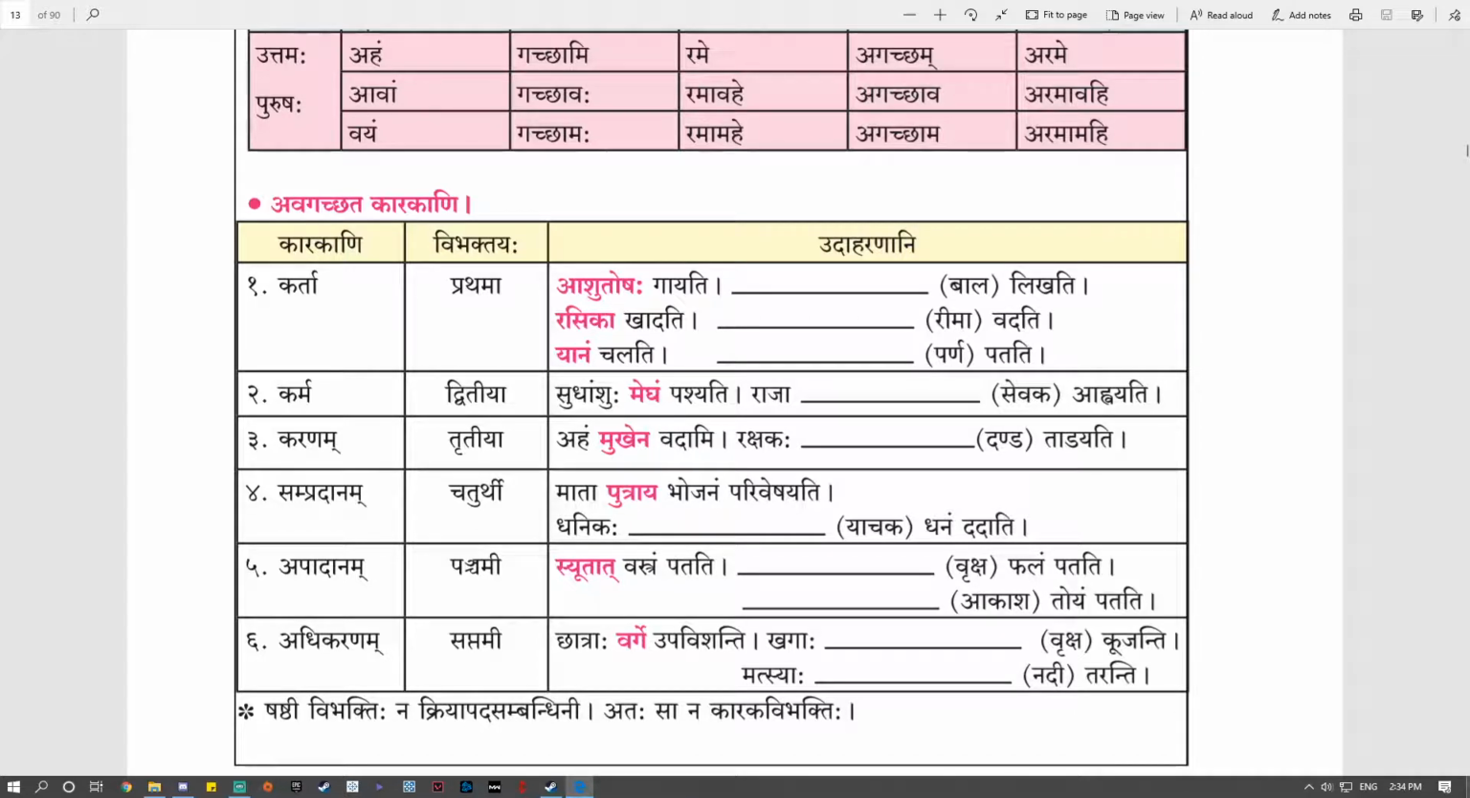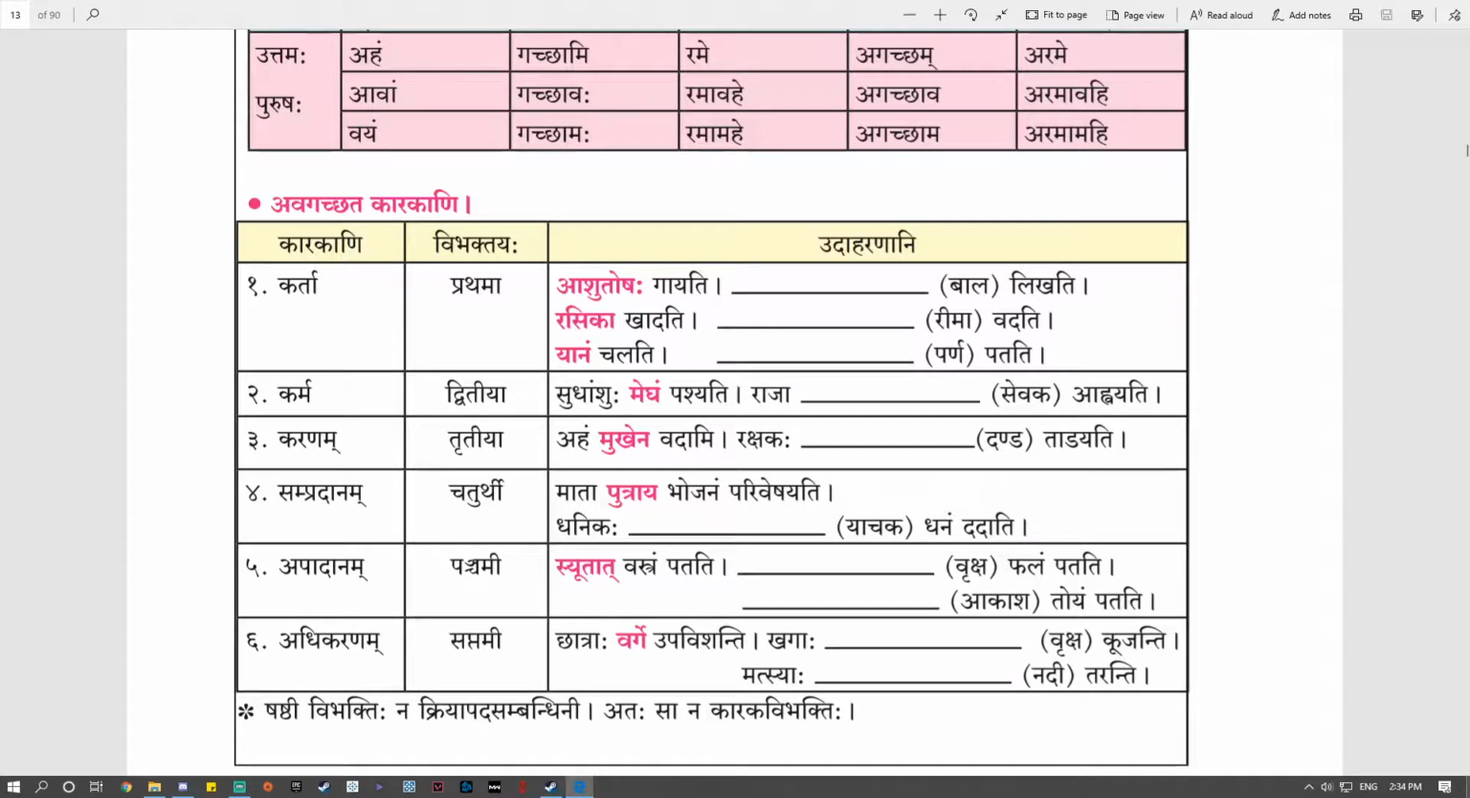Third karak is Karanam. It requires Tritiya Vibhakti. This karak tells you about the instrument required for completing that action. That instrument is in Tritiya Vibhakti. Example is aham mukhena vadami. What do we require, children, for speaking? We require our mouth. Aham mukhena vadami. That's why mukham is in instrumental case, mukhena.